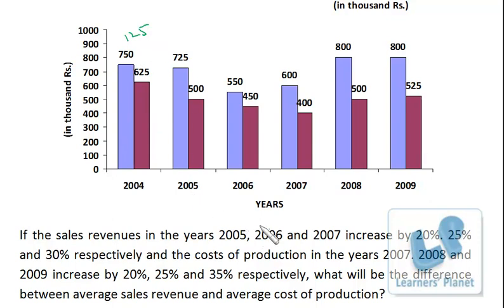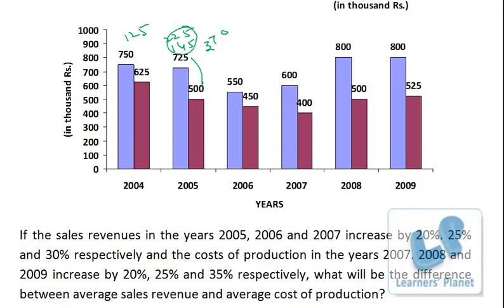In year 2005 the sales is increased by 20%, so the new sales will be 725 into 1 by 5 of that, so 1 by 5 of that is 145, so it is 725 minus 500, that is 225, 225 plus 145, okay, so here the difference is 370.